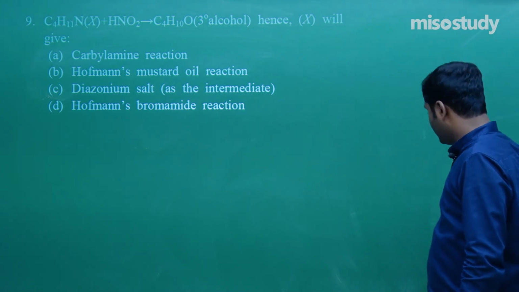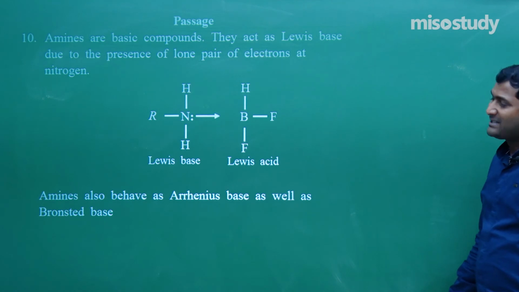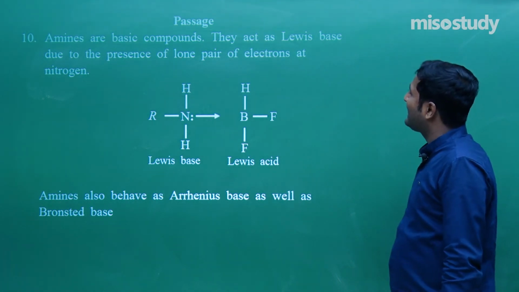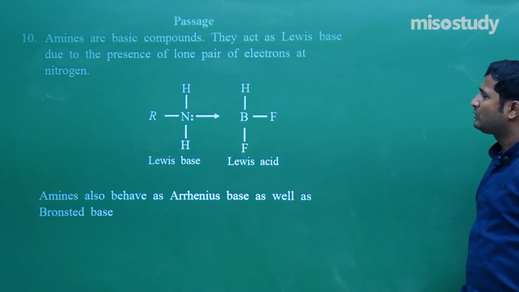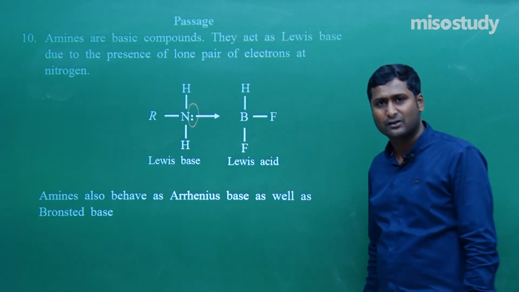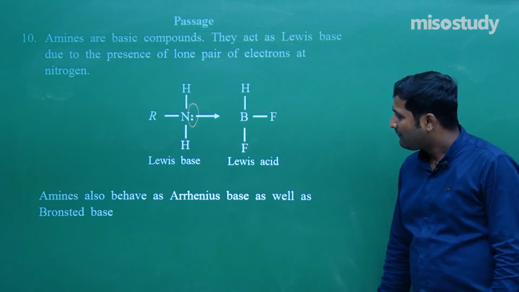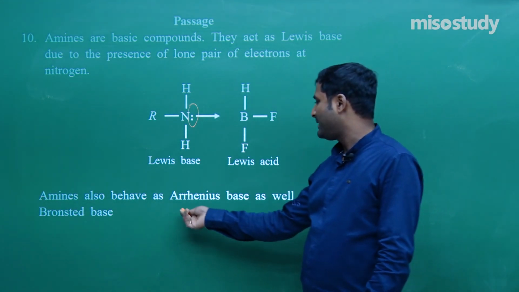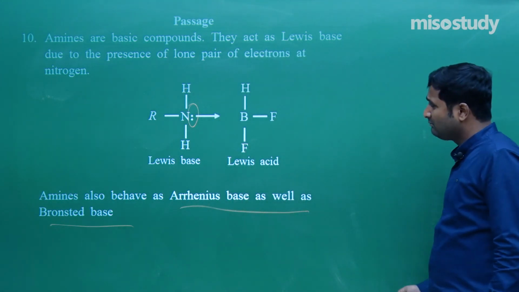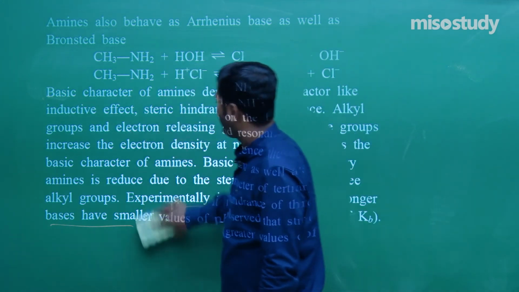Now my next question is, check it out. Read the question carefully. This is a passage type question. Amines are basic compounds. Clear? They act as Lewis bases due to the presence of a lone pair of electrons. Definitely, due to the presence of a lone pair of electrons, they act as bases. Amines also behave as Arrhenius bases as well as Bronsted bases.